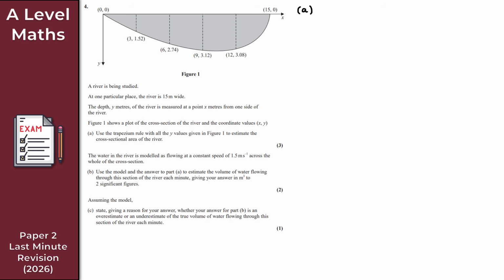So for part A, what we simply want to do here is use the trapezium rule with all of the y values given in figure 1 to estimate the cross-sectional area of the river. So this question on the surface is pretty straightforward. It's simply an application of the trapezium rule. What might potentially cause problems here is it looks a little bit different. So normally for a trapezium rule question, you're given a table of values.